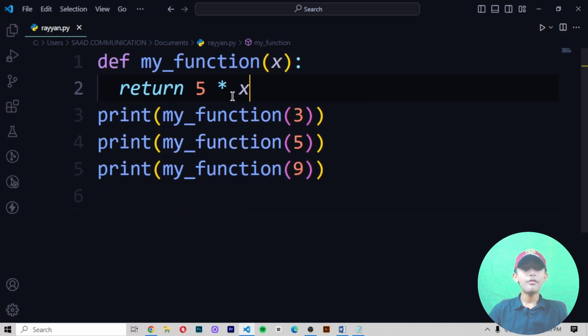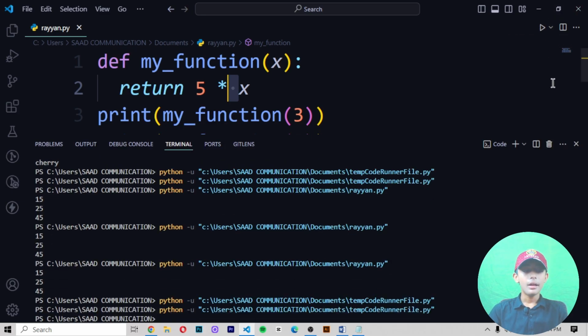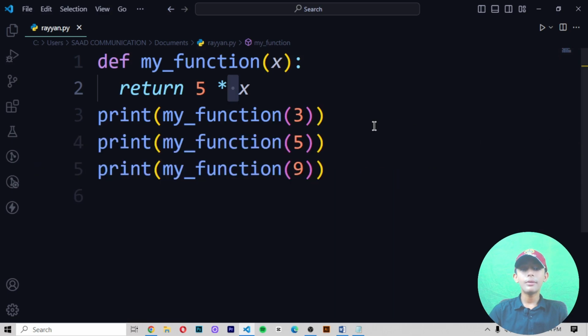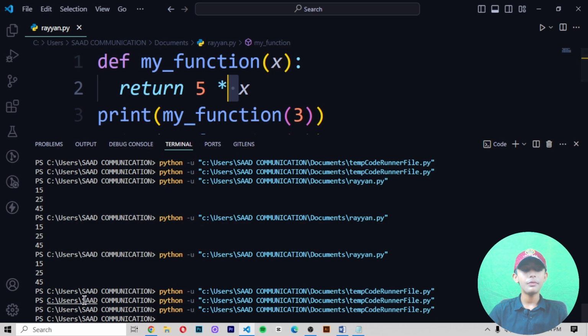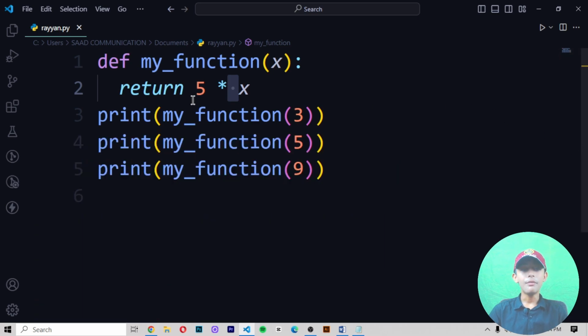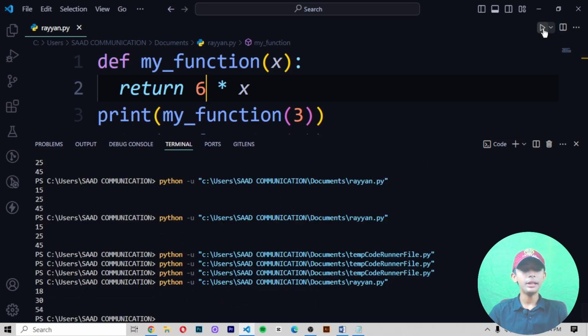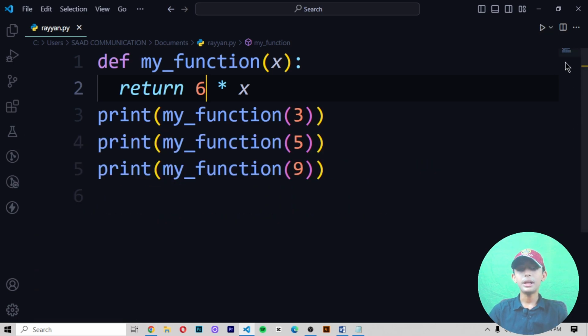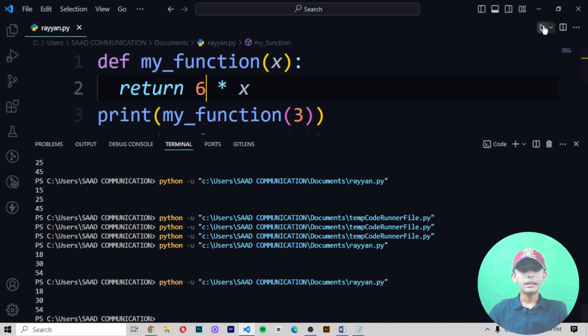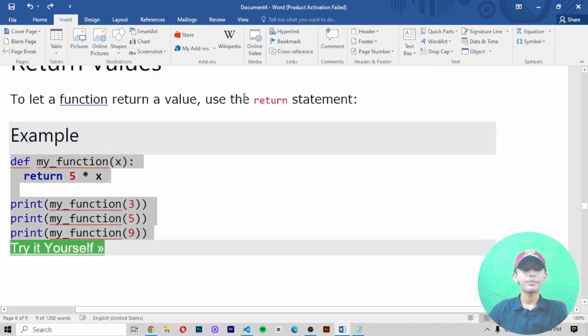Because I like 5 multiplied by 3, that's 15. That's why it gives me 15. Then 5 multiplied by 5 is 25, and 5 multiplied by 9 equals 45. So that's why it gives me 15, 25, 45. If I say multiply by 6, then 6 multiplied by 3 equals 18, 6 multiplied by 5 is equal to 30, and 6 multiplied by 9 is equal to 54. Here you can see it.